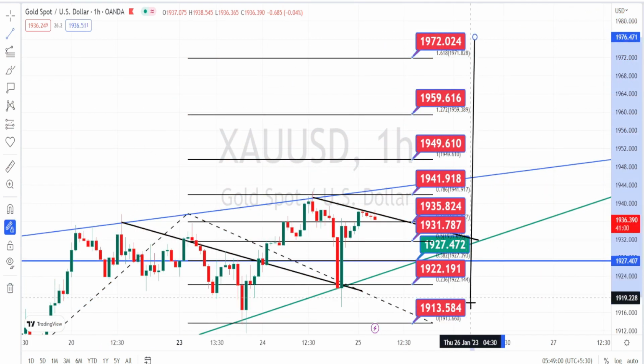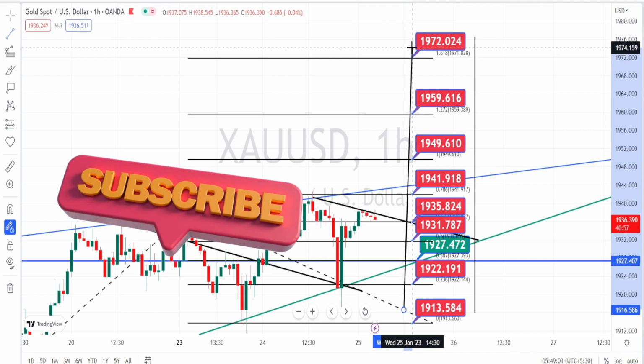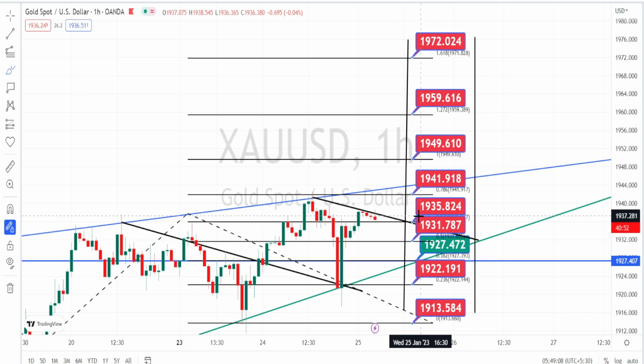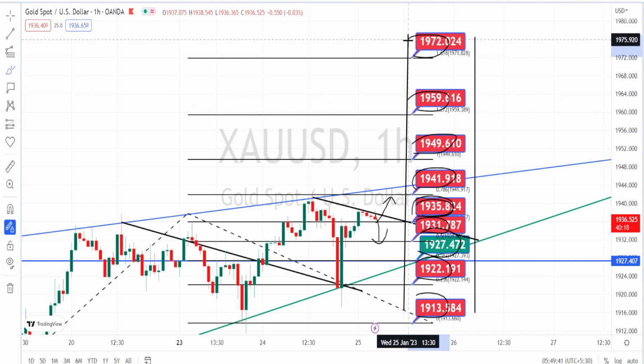So the values within these red color boxes are the resistance and support levels for current price action in hourly time frame. Currently the price action is taking support around the support level of 1935. Once the price action breaks this support level, next level of support is going to be around 1931, 1927, 1922 and 1913. And if the price action takes support on the support level of 1935 and bounces back on the bullish side retracement, the immediate resistance is going to be around 1941, 1949, 1959 and 1972.